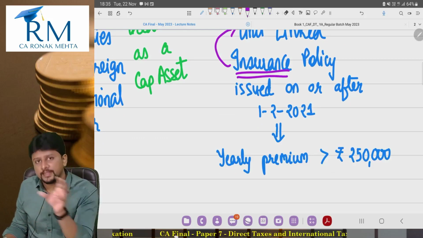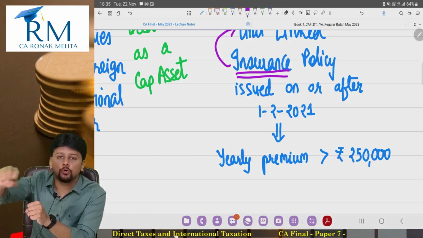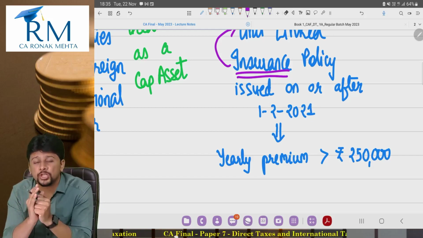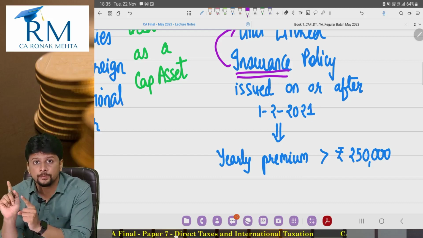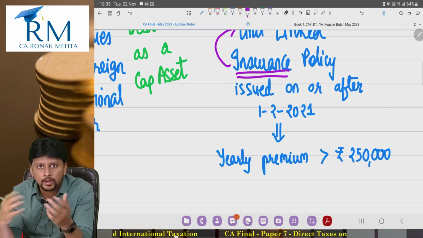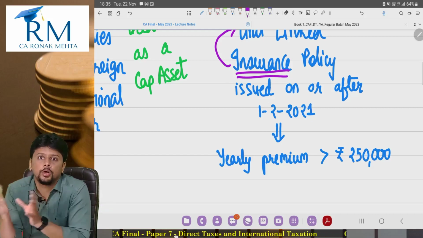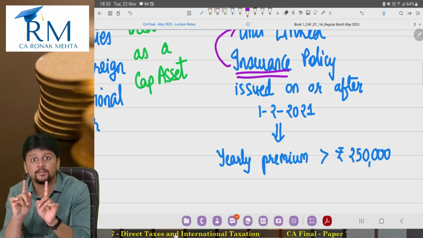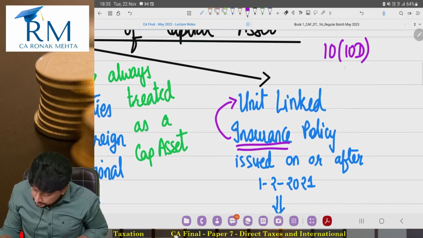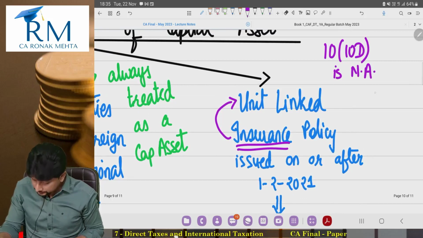This is an investment product which is being designed, which is being shown as a ULIP. So now we are not going to give you the benefit of exemption that we give to insurance policies. This is investment, because you are paying 3 lakhs, 3,20,000, 4 lakh, 5 lakh, 10 lakhs of premium. So you are basically investing into these so-called policies. This is not insurance, this is investment. And so we are going to tax it. The Section 10(10D) exemption will not be allowed for these types of ULIPs.